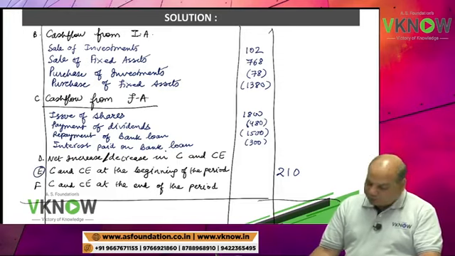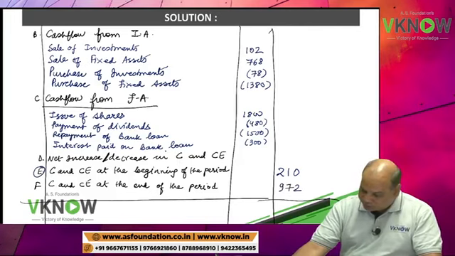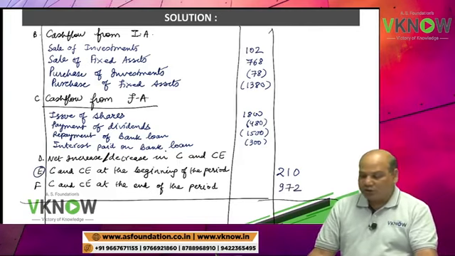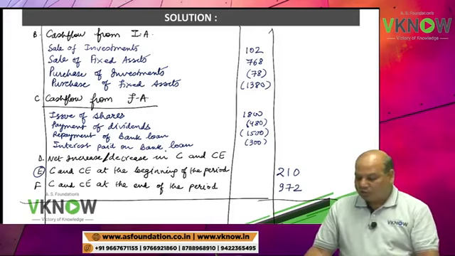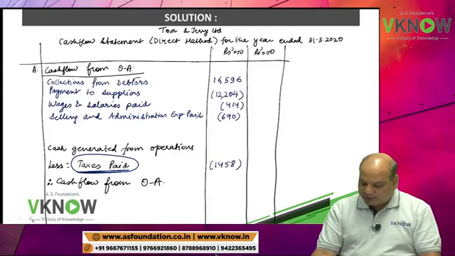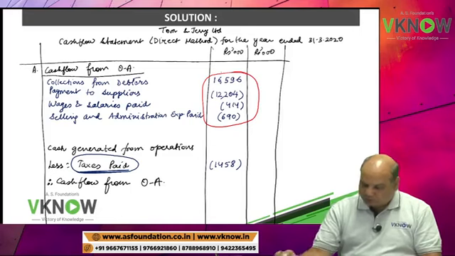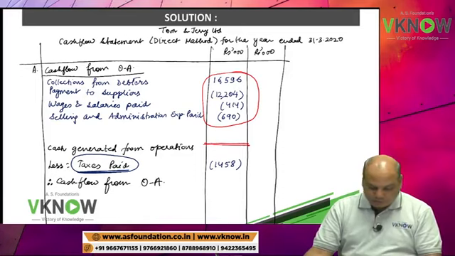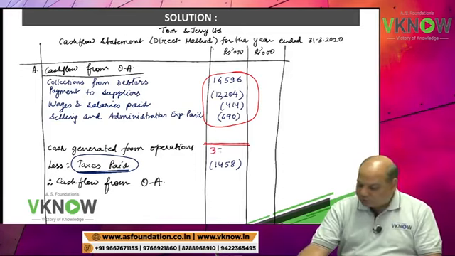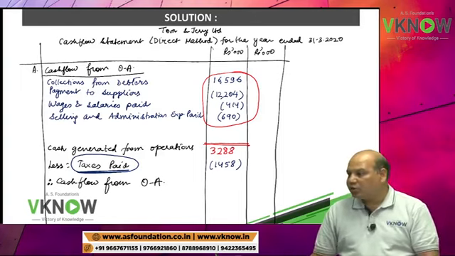Balance on 31st March 2020, that is my closing balance, is 972 here. Okay, so first we'll close the answer. Take out your calculator and help me by giving the answer a little fast. First take the total of these four items. That will give me cash generated from operations, 3288. Please check. Cash generated from operations 3288.